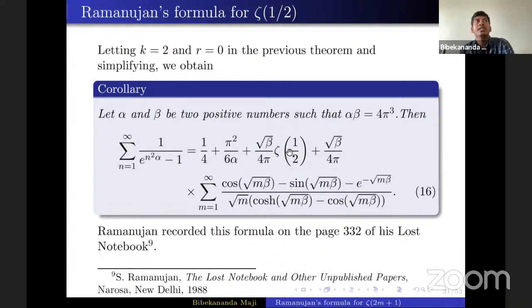Because zeta half is a quantity for which, if you substitute in the functional equation, you won't get much information, because if you substitute s equals half, then 1 minus s is also half. So to explicitly evaluate zeta half, this kind of series expansion is important.